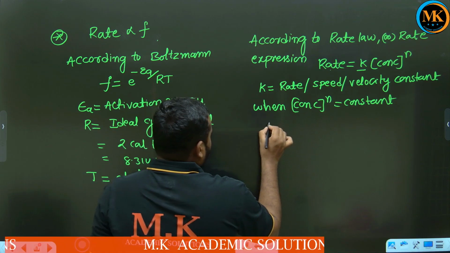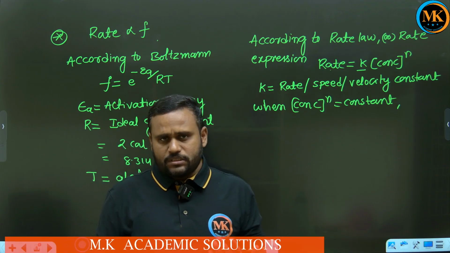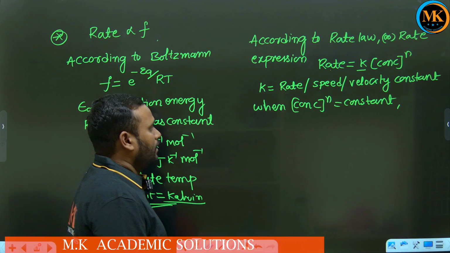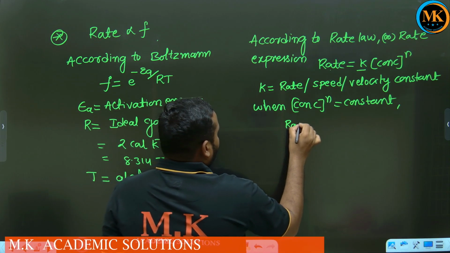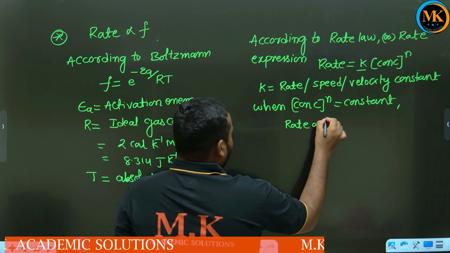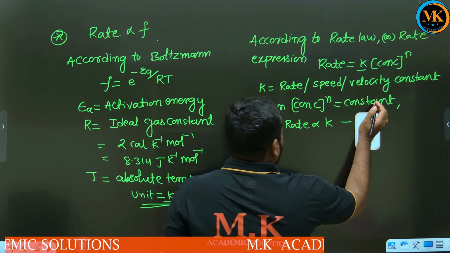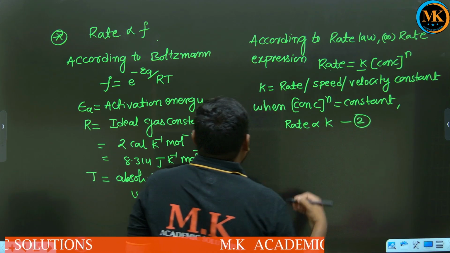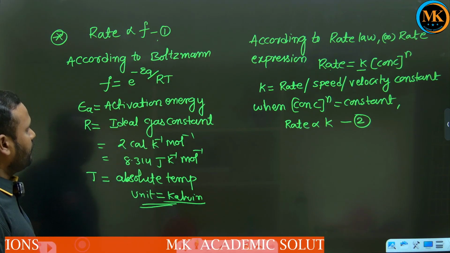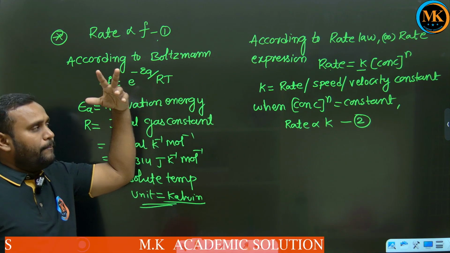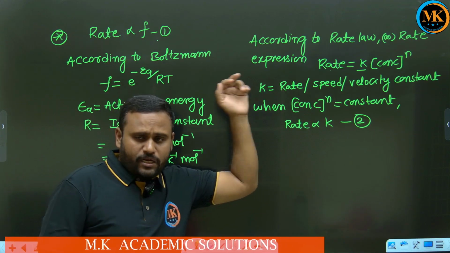And here what about the n? We know n is equal to the order of reaction. What is the order of reaction? We will discuss it further on. Okay, so now if you take the concentration to the power n constant, rate is directly proportional to K. Consider it as equation number 2, and the other one is equation number 1. From equation 1 and equation 2, rate is directly proportional to the fraction of effective collisions, and rate is directly proportional to K.